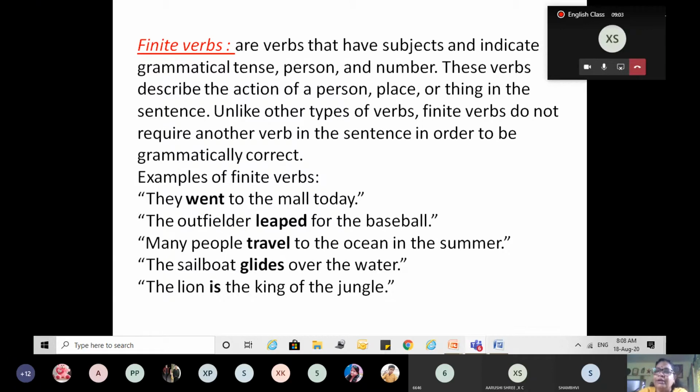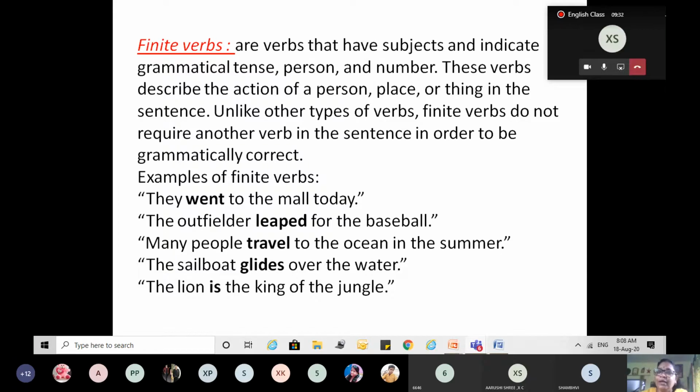He is my friend, right? When I say he is my friend, is is a finite verb, because when I change it into you are my friend, then is changed into are. It changes with person. If I'm using third person, he is my friend, is is used, and if I'm using second person, are is used.